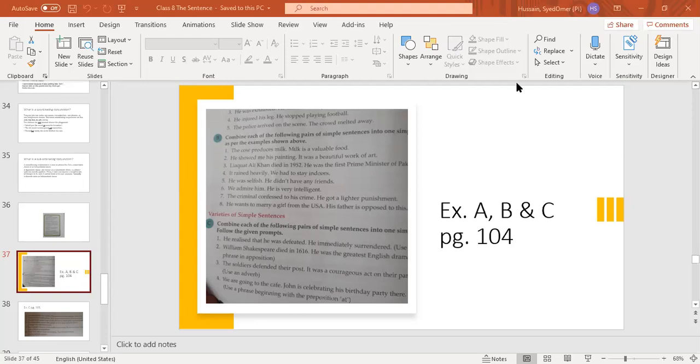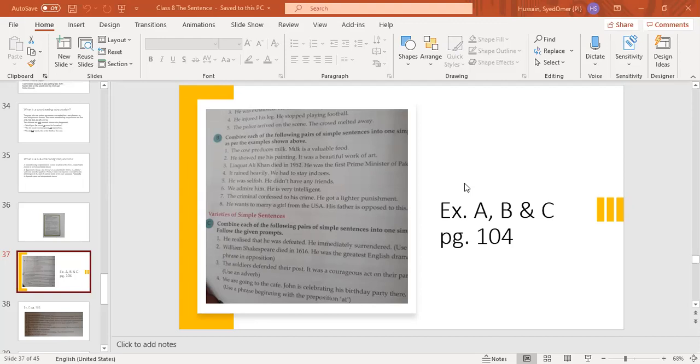Now, who will do the seventh one? In this also, confessed will become confession. Now, confession. Now, change it. Can I? Yes. Okay, Iman. The criminal confessed to his crime, he got a lighter punishment. The criminal got a lighter punishment after confession to his crime. That is also correct. Or you can also write it like this. The criminal got a lighter punishment due to his confession to his crime or after confession to his crime.